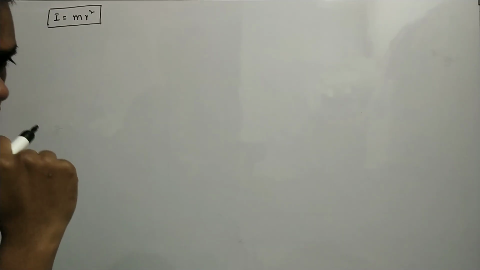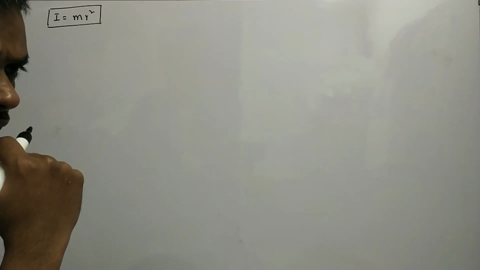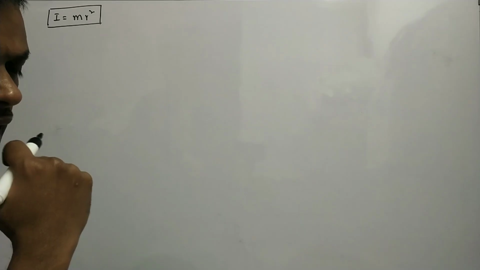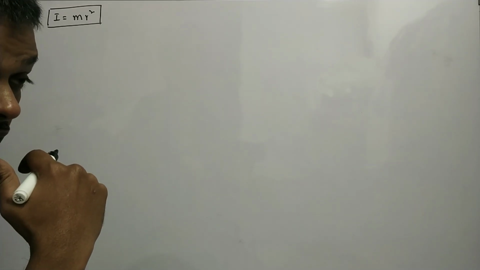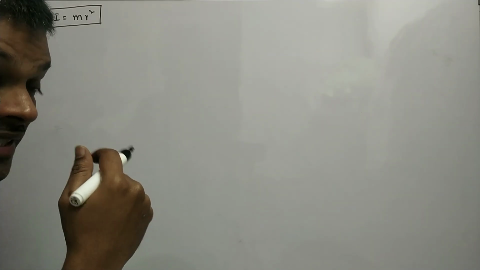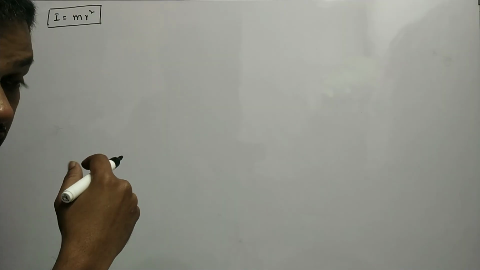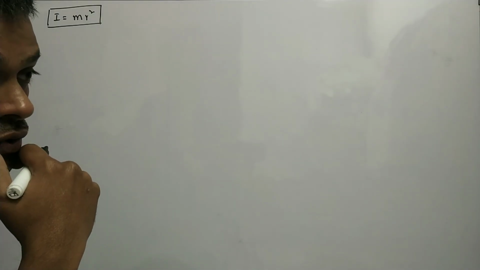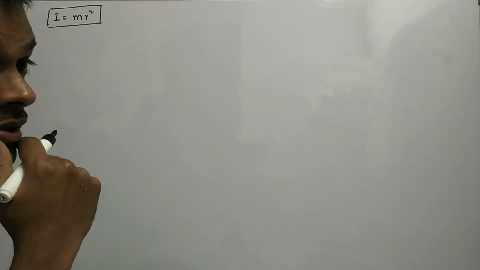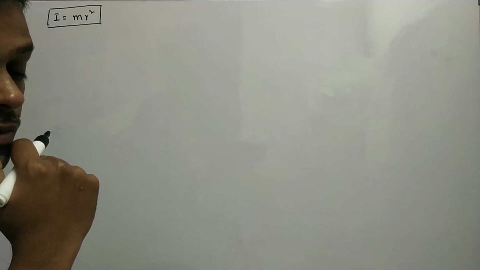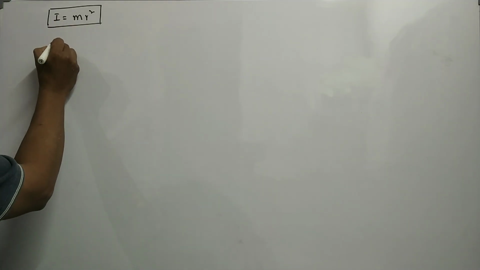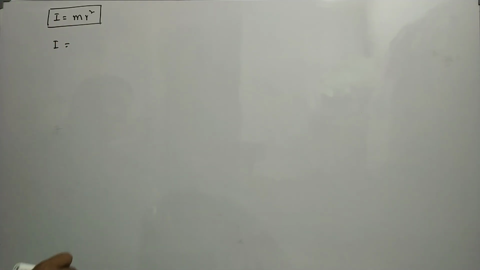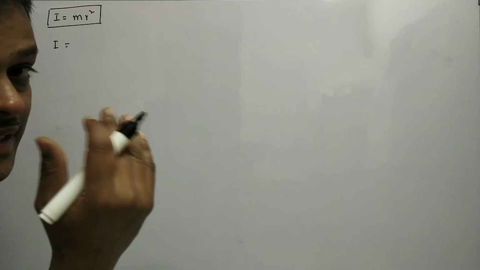But in our daily life we come across different kinds of objects. Those objects may have uniform structure, but it is not possible to separate them into discrete particles. So in the case of a continuous mass distribution, the moment of inertia may be determined by interchange.